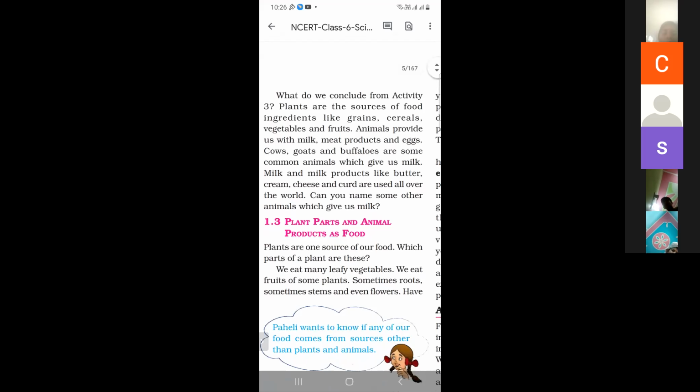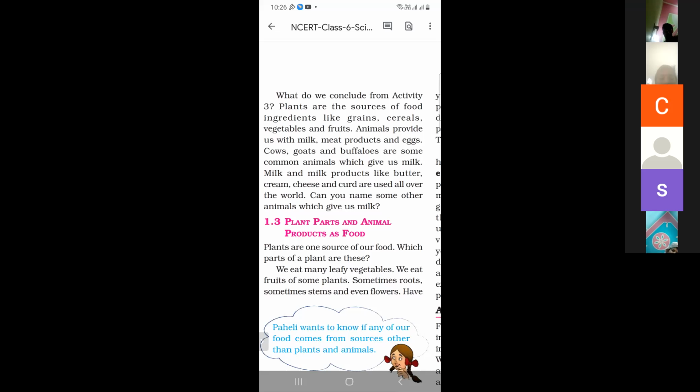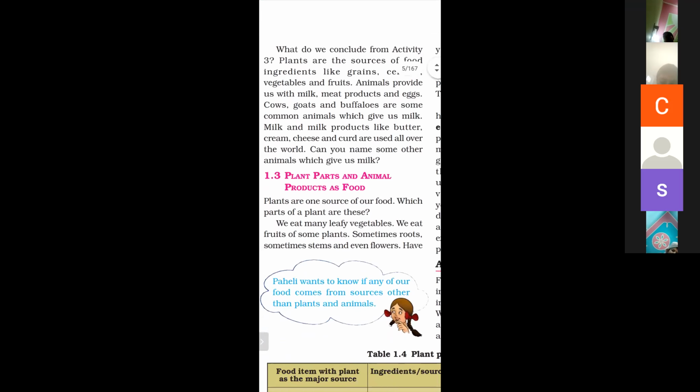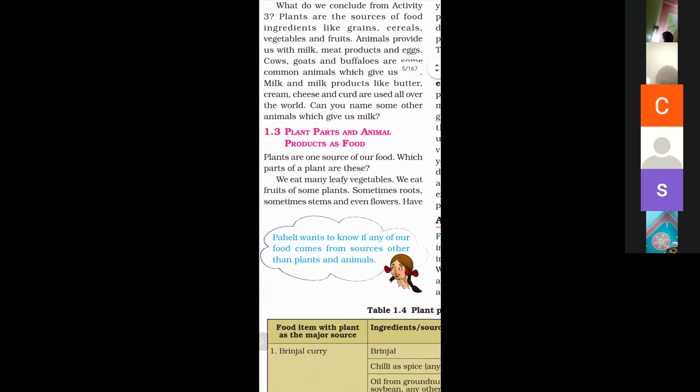Cows, goats, and buffaloes are some animals which give us milk. Milk products like butter, cream, cheese, and curd are obtained from the animal. Can you name some other animal which gives us milk? Yes. Plant parts and animal products as food.